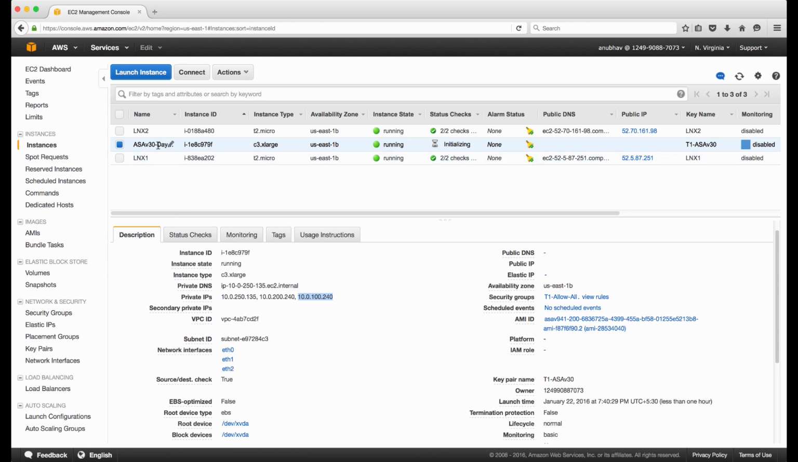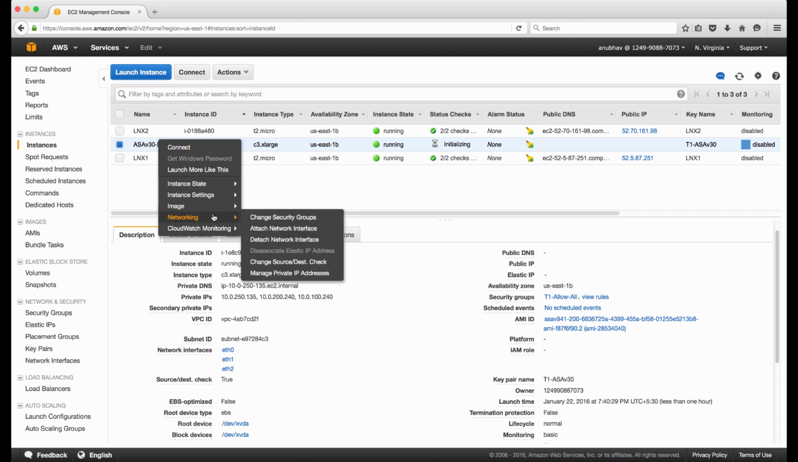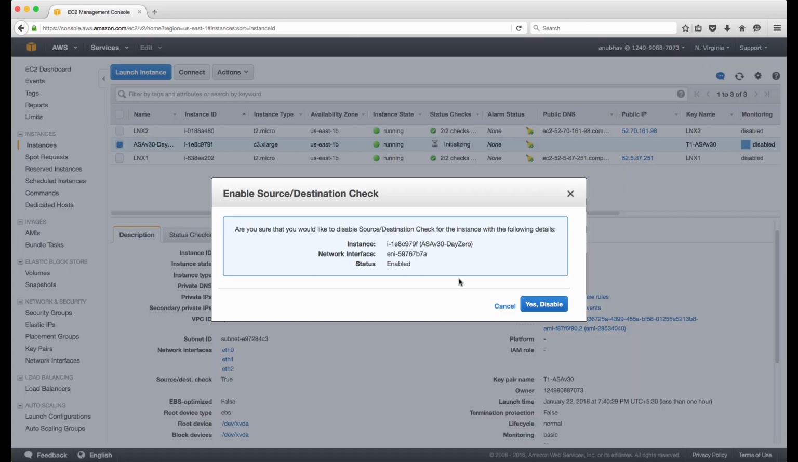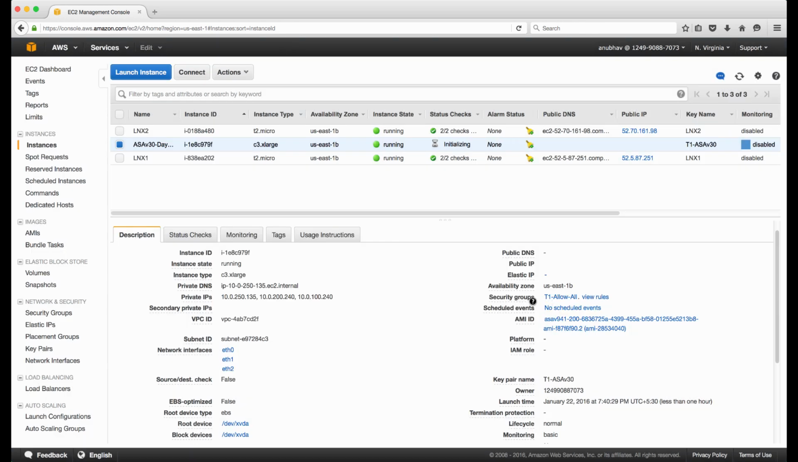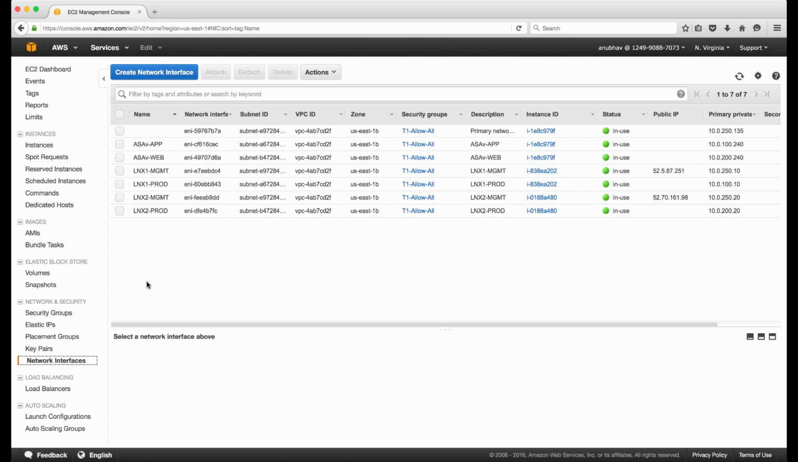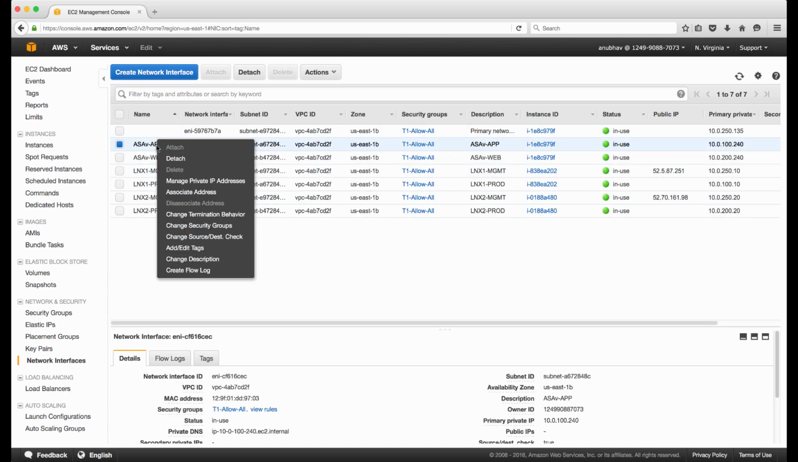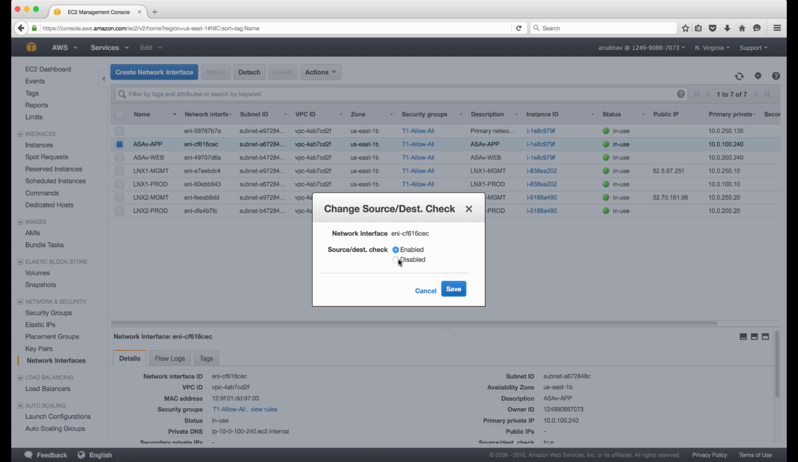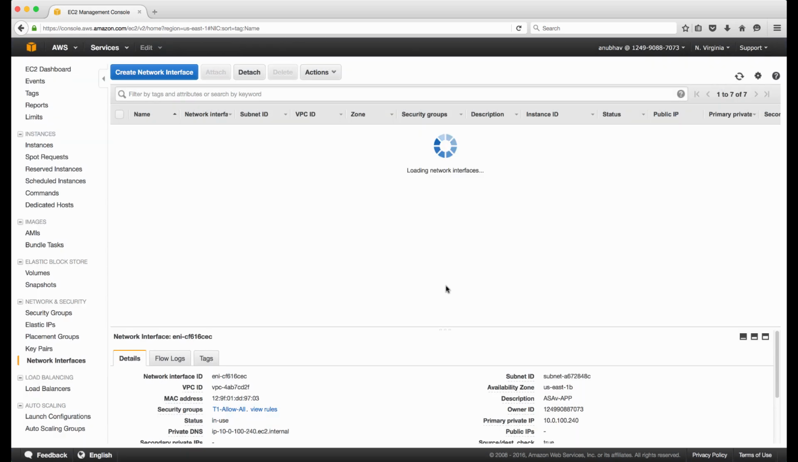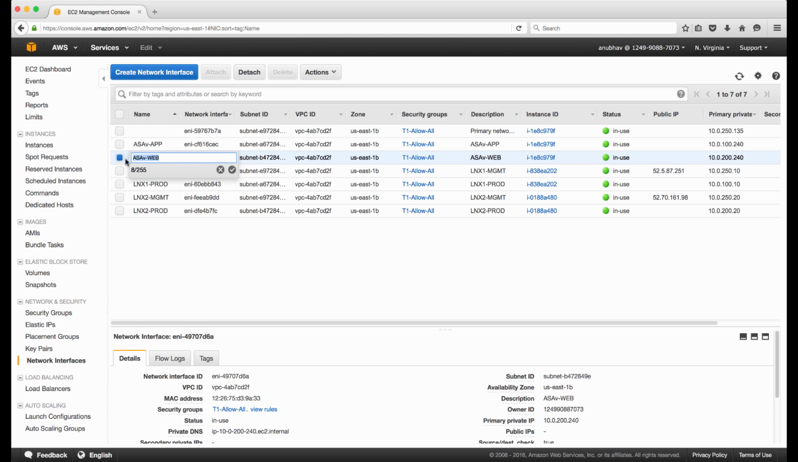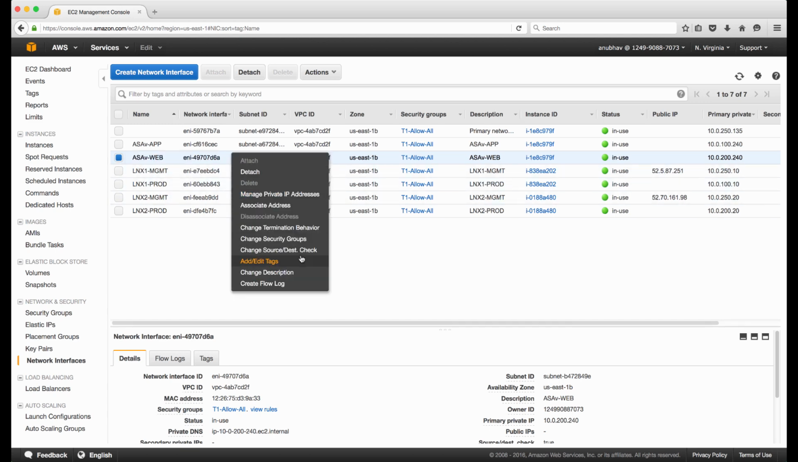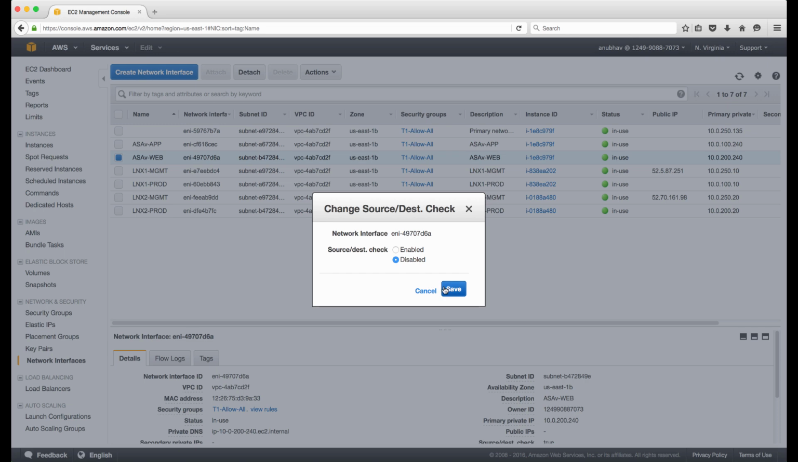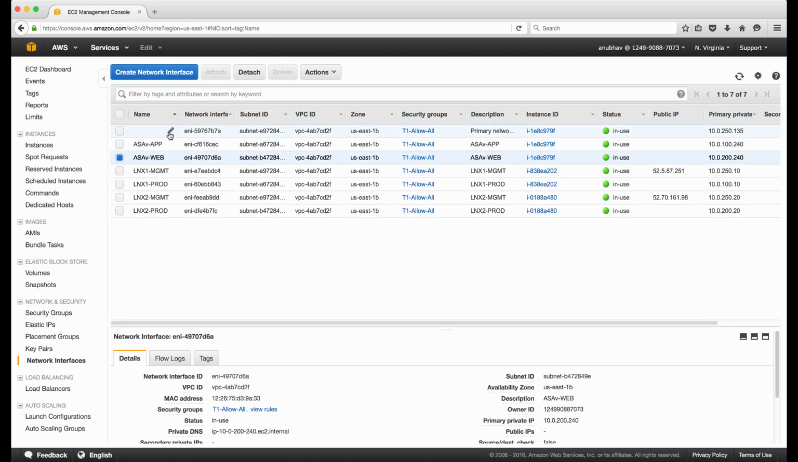So 2 things we need to take care of. We'll go ahead and disable source and destination check globally on the device, and then we'll go to network interfaces. Look at the interfaces here, change security settings, source and destination check disabled from both interfaces. And this is the third interface that was created automatically, so I'll name it as ASAv MGMT.